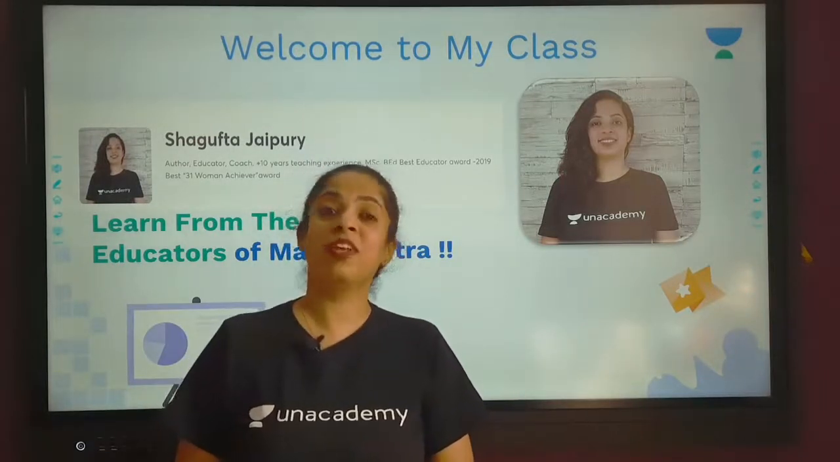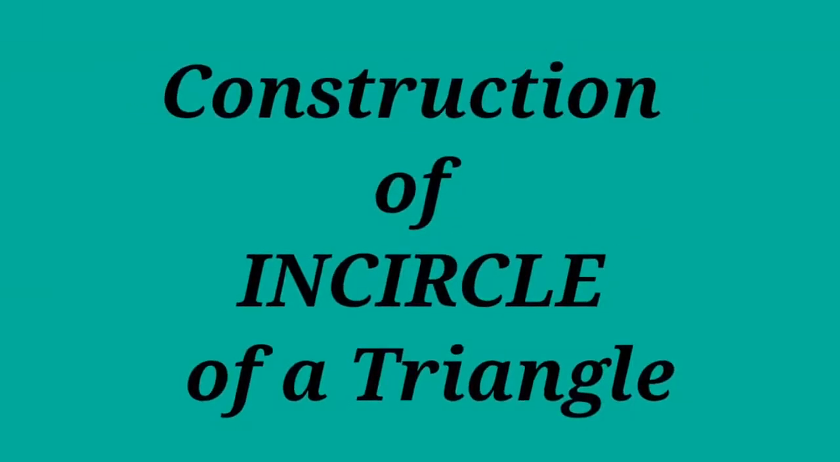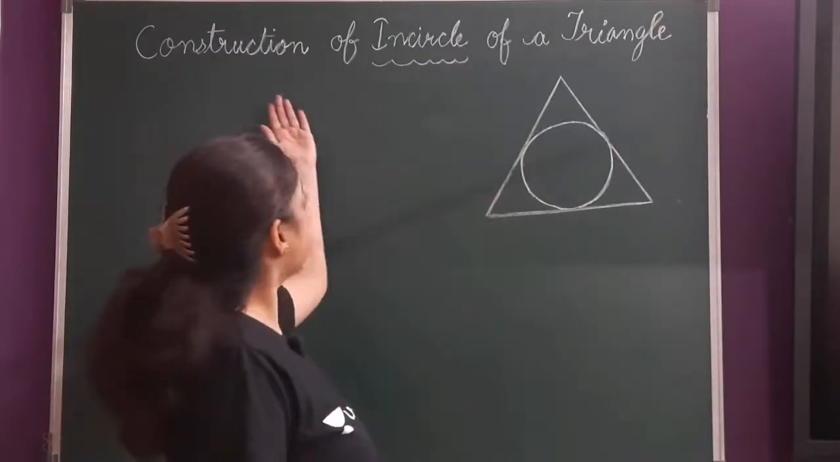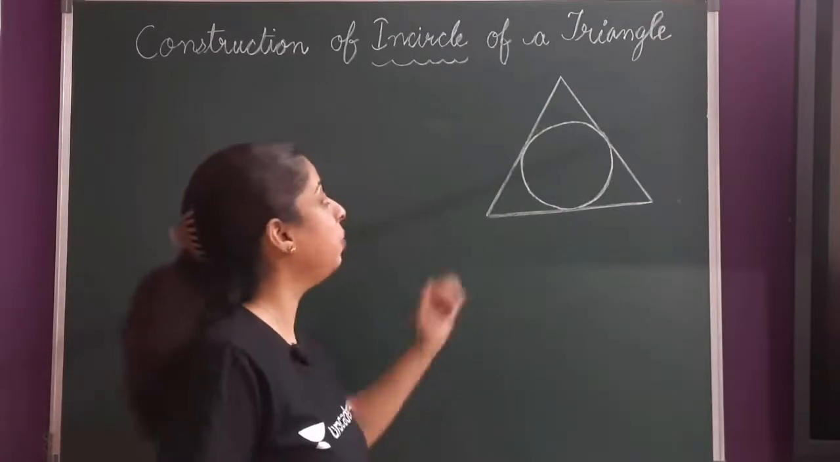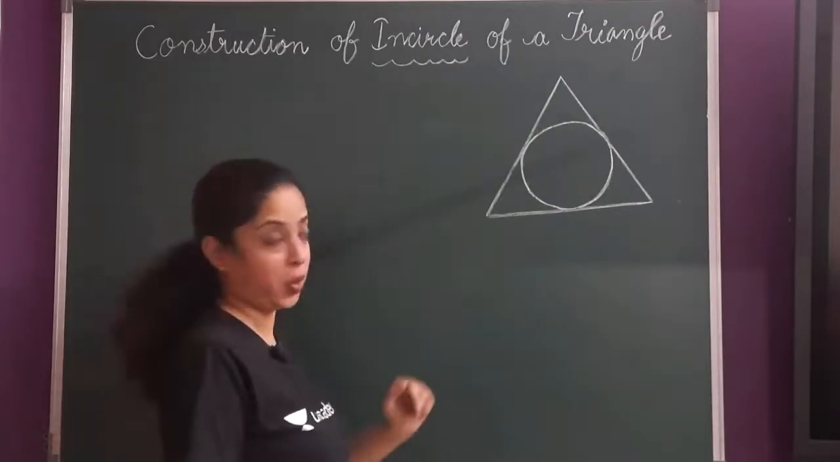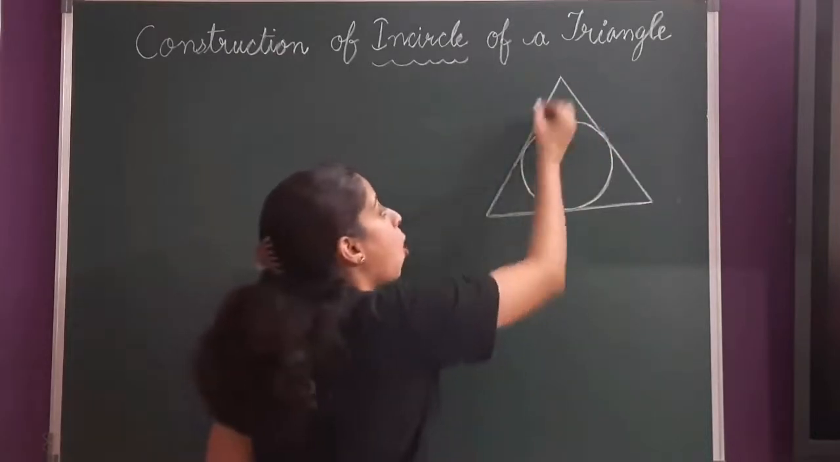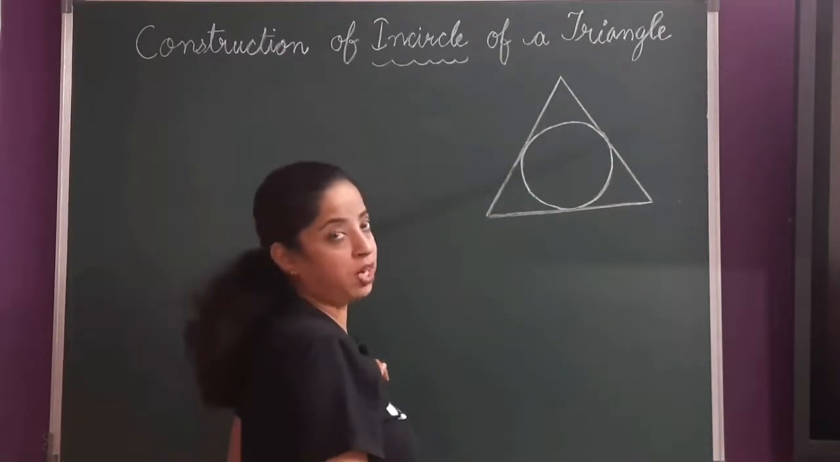So now let's begin with today's lecture. Today we are going to learn the construction of incircle of a triangle. So students, let's start the construction of incircle of a triangle. Before starting the construction, let me tell you what is incircle of a triangle. So any circle which touches all the three sides of a triangle is known as incircle of that triangle.